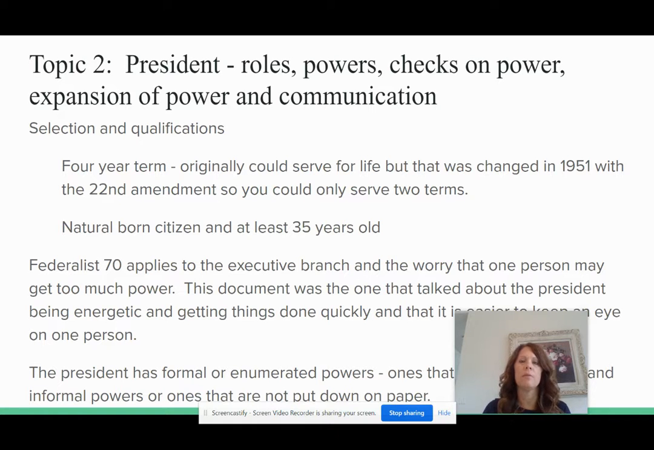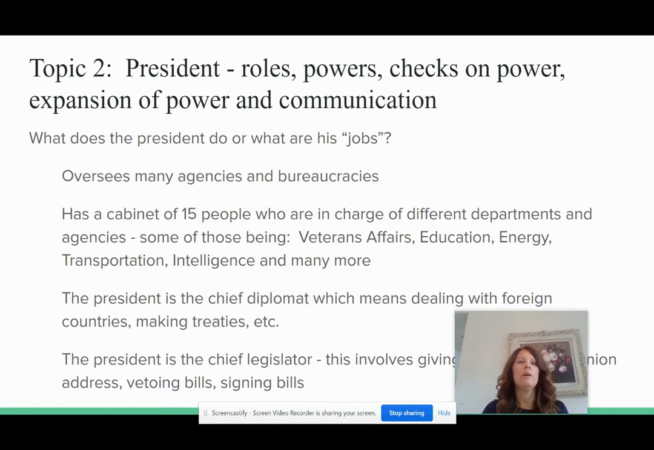This document was the one that talked about the president being energetic and getting things done quickly, and that's easier than Congress, which takes a really long time. So the president has formal or enumerated powers. Those are ones that are written down, and informal powers are ones that are not on paper, but he still has some other powers.